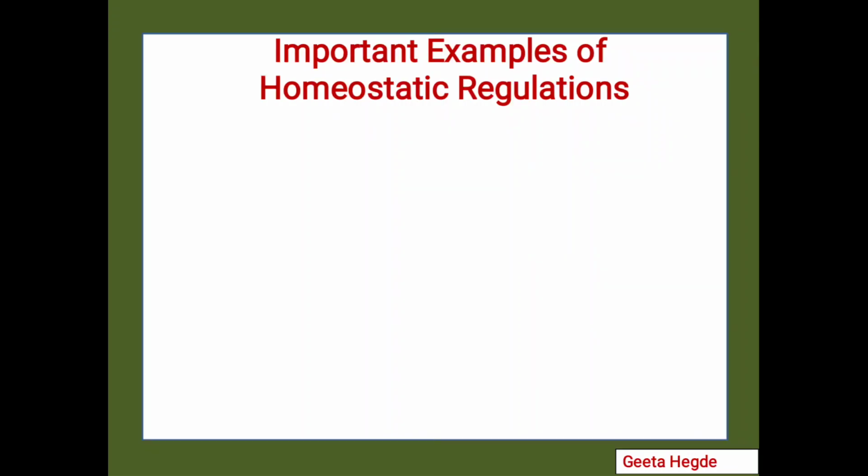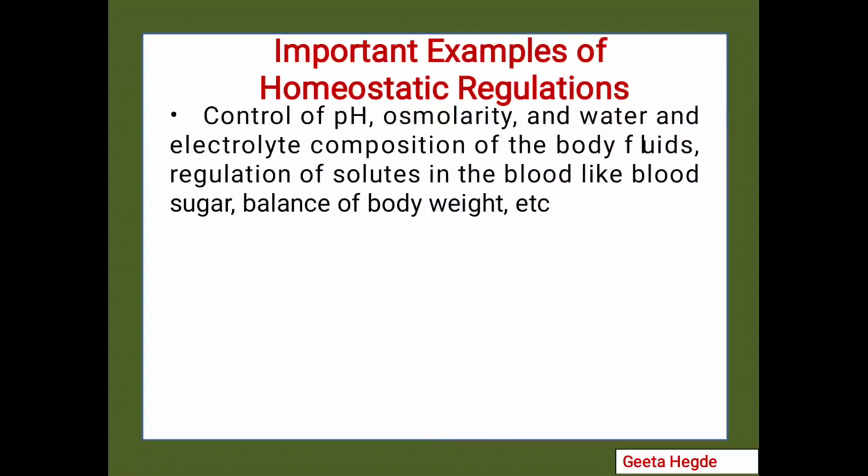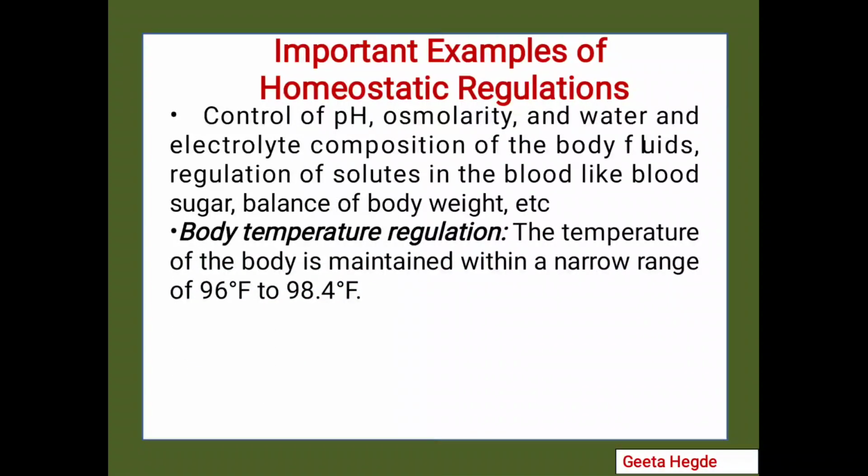Now, after negative and positive feedback mechanisms, let us have a look at the important examples of homeostatic regulation: control of pH, osmolarity, water, electrolyte composition, and regulation of solutes in the blood like blood sugar, as we have already seen, and balance of the body weight. Body temperature is maintained within the normal range between 97 and 98.4 degrees Fahrenheit.